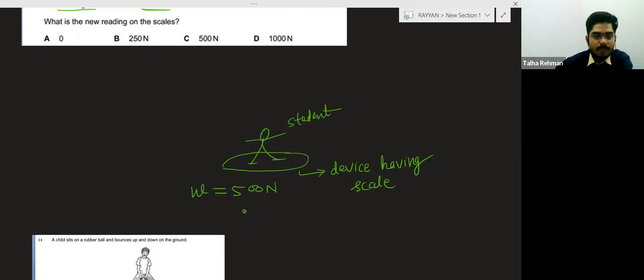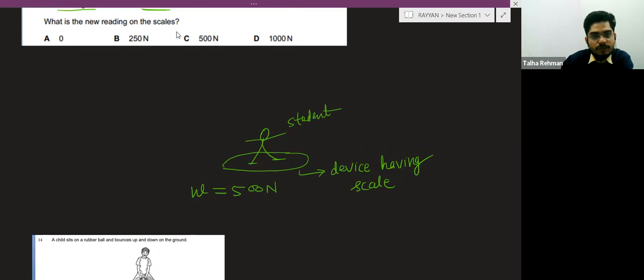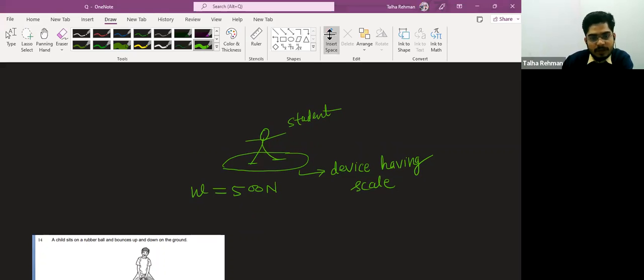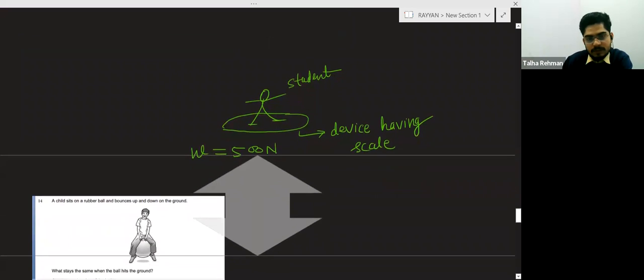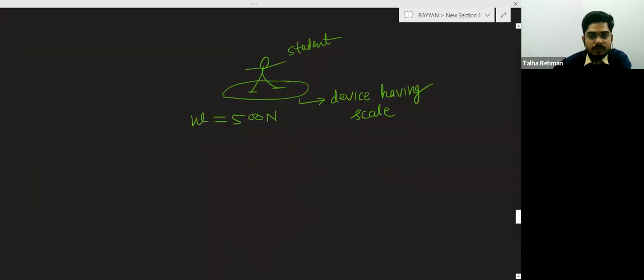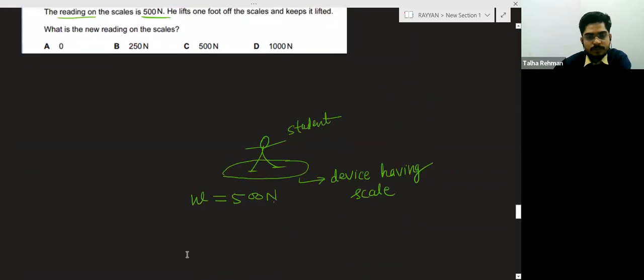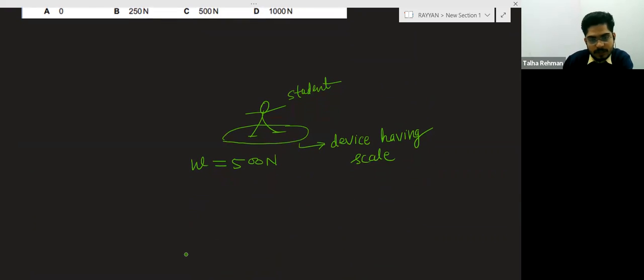This boy lifts one of his feet. So now this boy is on the weighing scale, and this time the other foot is like this.